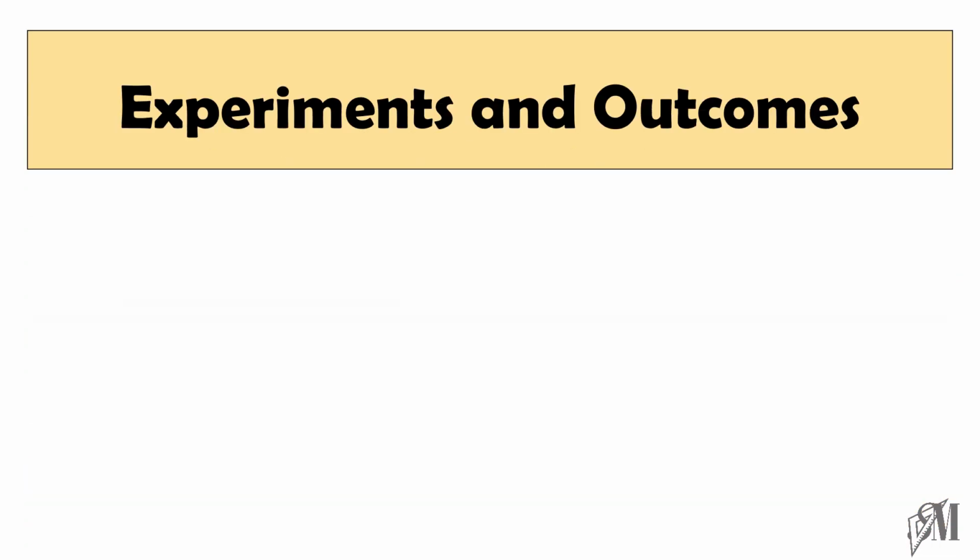Next, let us study the experiments and outcomes. Now, when you come to random experiments, the outcomes change according to the experiment. If it is definite or not definite, then the outcomes you can definitely decide. But when it comes to a random experiment, we have to decide the outcomes according to the experiment. Now, let us see some examples.